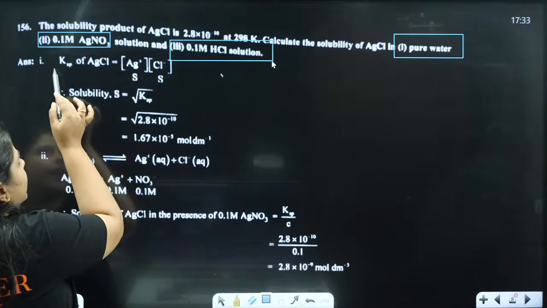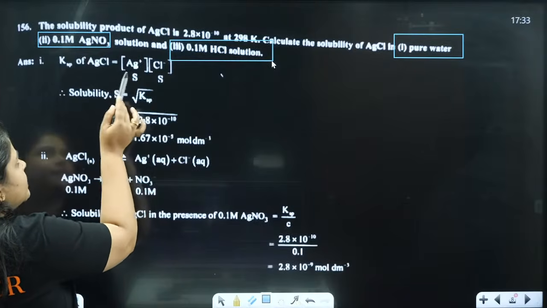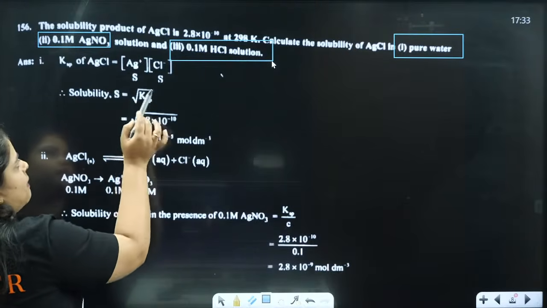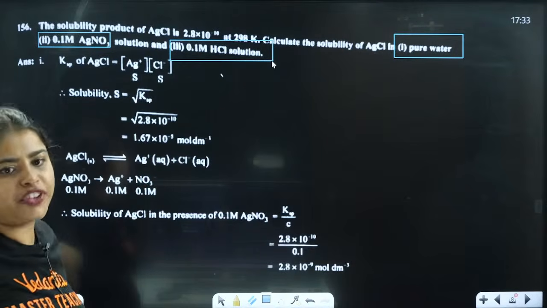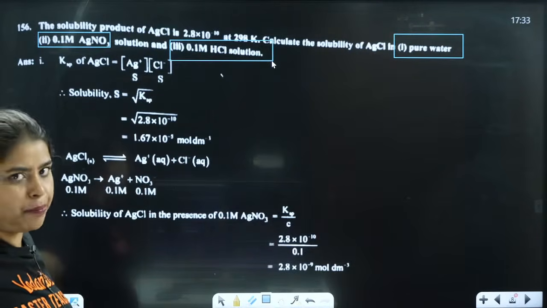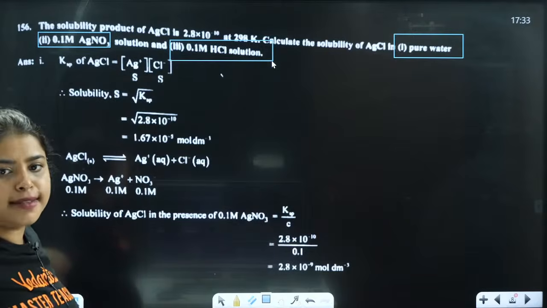ಸೊ ಅದ್ರ ಸಲುವಾಗಿ Ksp of AgCl is going to be Ag plus ಮತ್ತೆ Cl minus. So solubility, we know already, S is equal to root of Ksp. Root of Ksp. ಗೊತ್ತಿದೆ ಎಲ್ಲರಿಗೂ?